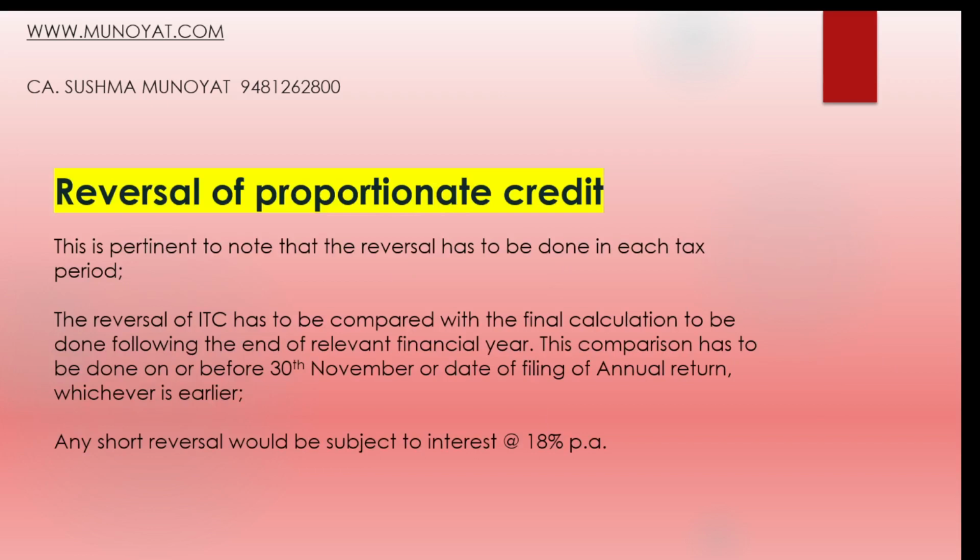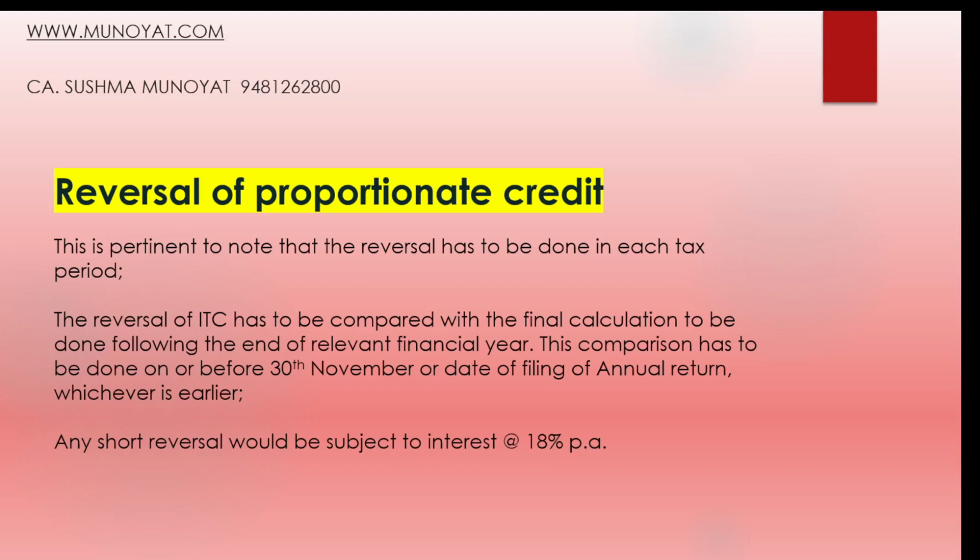Reversal of proportionate credit. This is pertinent to note that reversal has to be done in each tax period. The reversal of ITC has to be compared with the final calculation to be done at the end of the relevant financial year. So in GST, this is a benefit that the government has given.